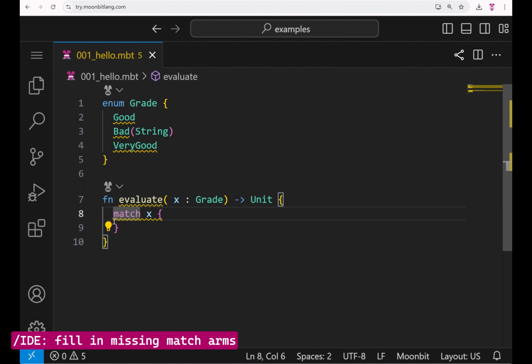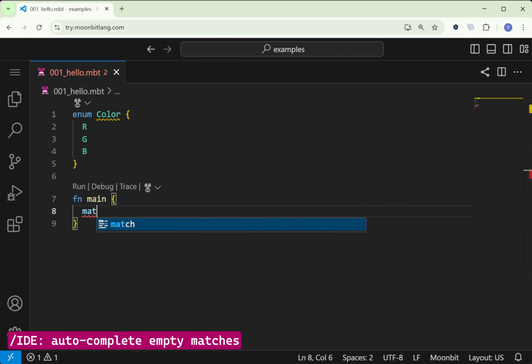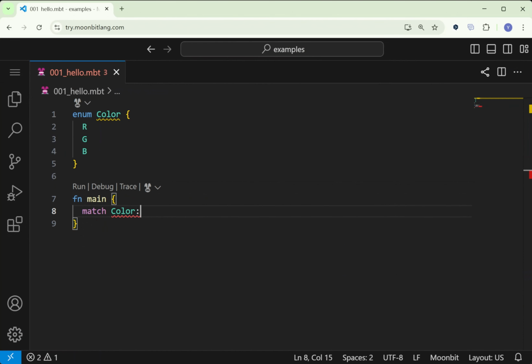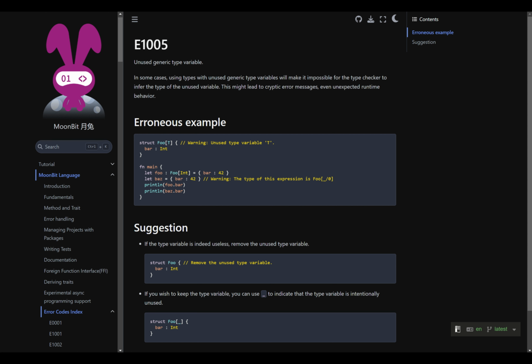MoonBit IDE added code action support for filling in missing cases and pattern matching automatically. Second, MoonBit IDE will also provide inline auto-completion for all cases and empty pattern matches. For MoonBit docs, we added a new error code index listing every error code, example, and suggestion for your reference. Many entries are still incomplete, and we would appreciate your contributions.